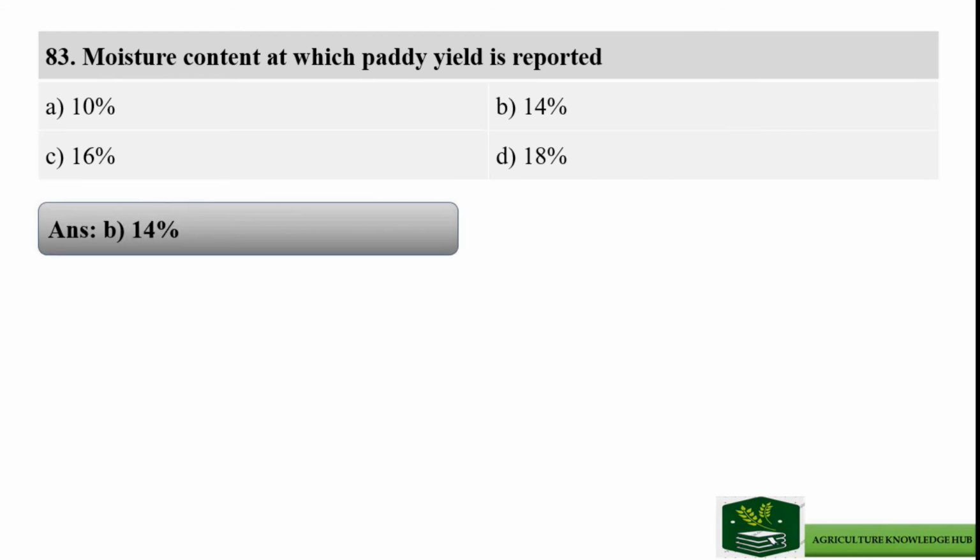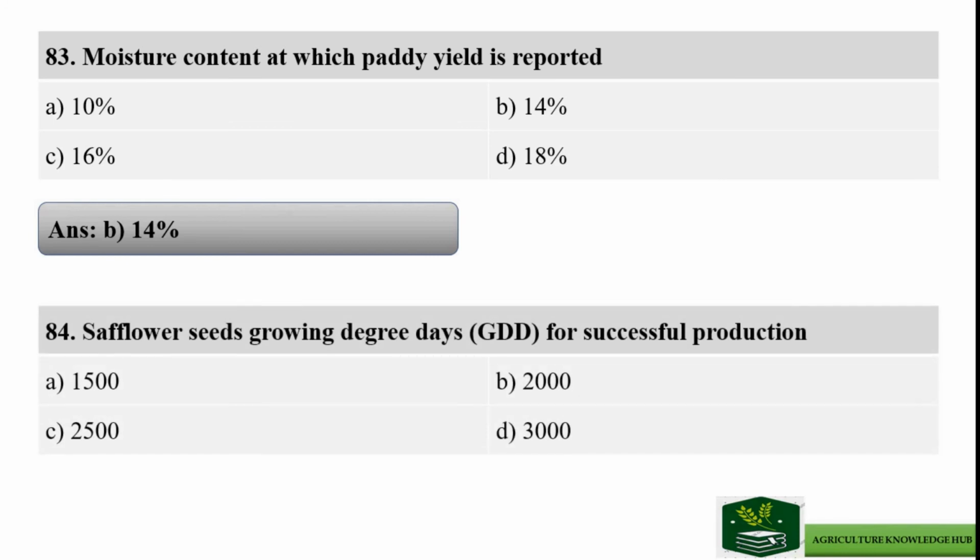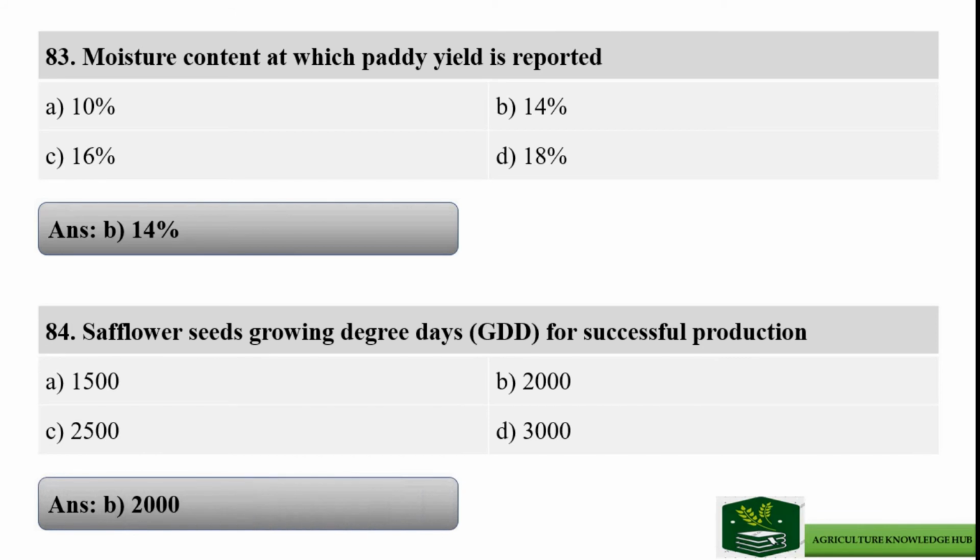Next question is: safflower seeds growing degree days for successful production is, and the options are option A 1500, option B 2000, option C 2500, and option D is 3000. And the answer is option B 2000.